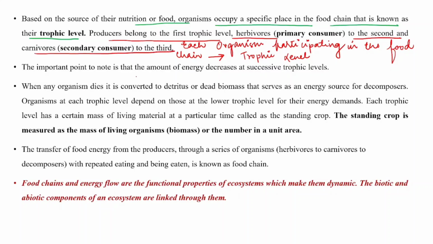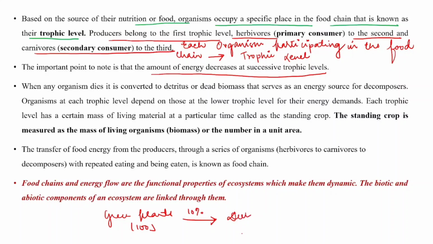The important point to note is that the amount of energy decreases at successive levels. That means green plants are producers, so suppose they have produced 100 joule of energy. 10% of 100 joule is transferred to the herbivore, that means 10 joule. Now again 10% of 10 joule will be transferred to carnivores, that is the wolf, say 1 joule.